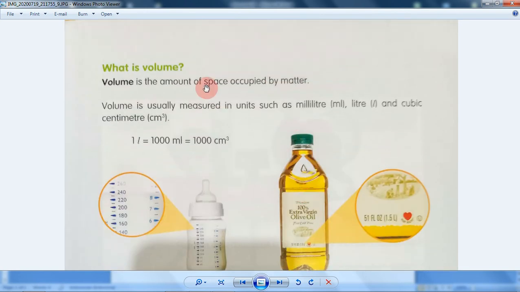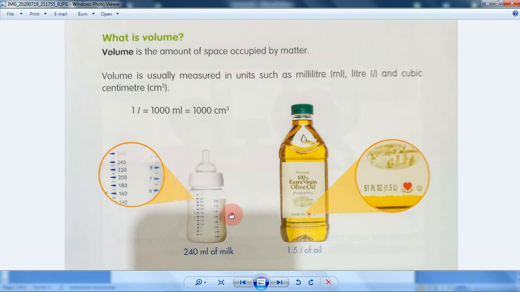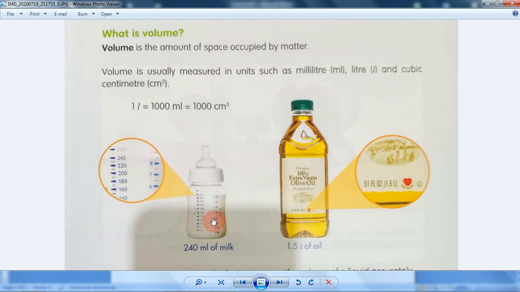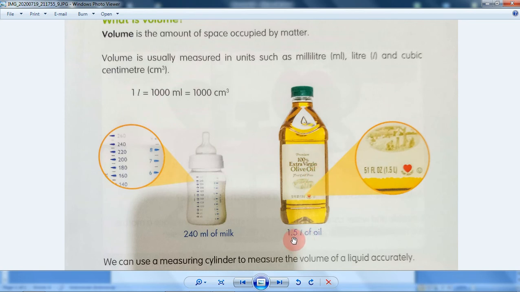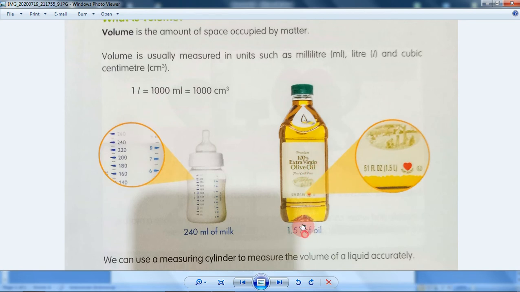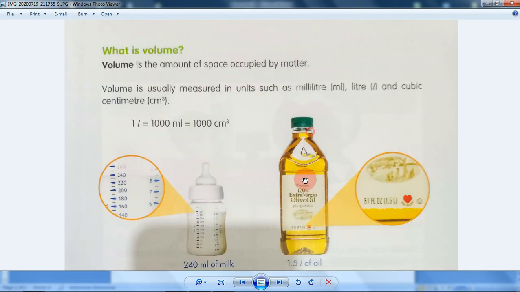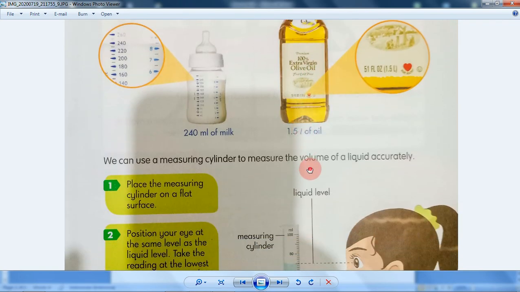Yes, I mean, when you want to measure the volume of the milk in this bottle, you just write it down. 240 milliliter. Yeah. And then how about this oil? In this oil, 1 liter, 1.5 liter of oil, of course. And then we're going to move on.